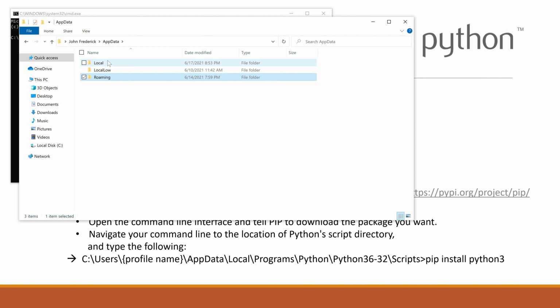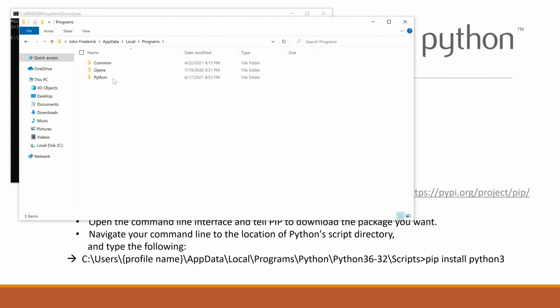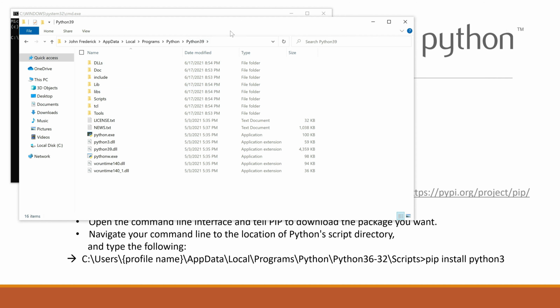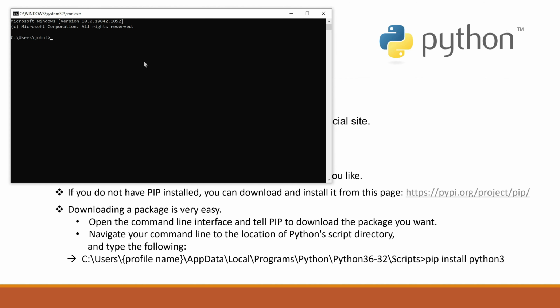Since we have already installed Python, the Python package will be available at this location. Inside AppData, Local, Programs, Python, 3.9. If you see here, python.exe is available under this folder, and pip will be located inside Scripts. Let me show you in command line. I'm navigating to the Python path. So the Python39 folder has python.exe, so we can check the Python version.